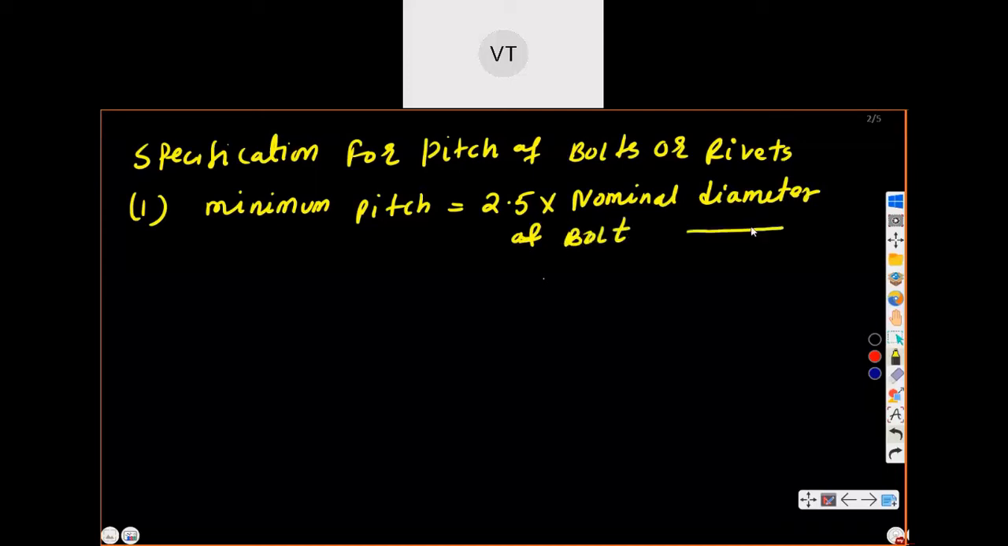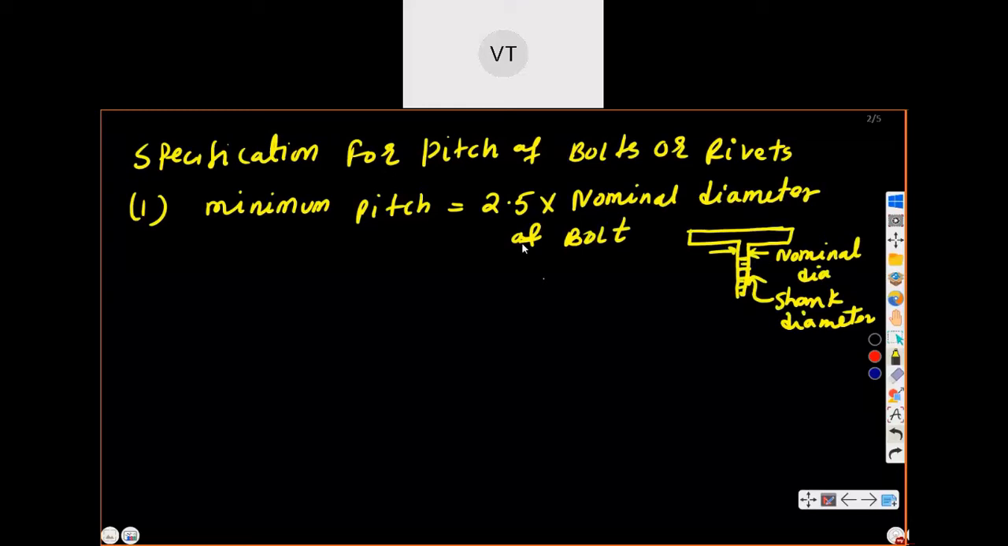So you can say this is a bolt for understanding. In the below direction, some zigzag is there in the bolt, you can see. This above portion is called nominal diameter, and this below portion is called shank diameter. So for minimum pitch we provide 2.5 into nominal diameter of bolt. This is nominal diameter.